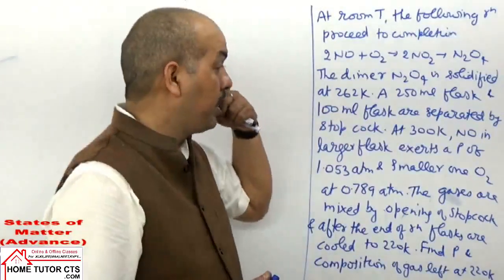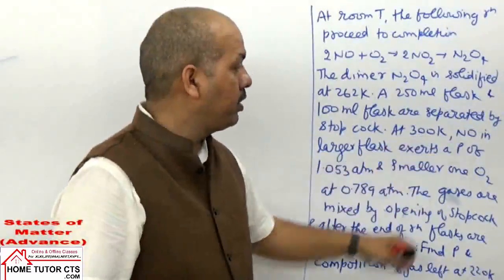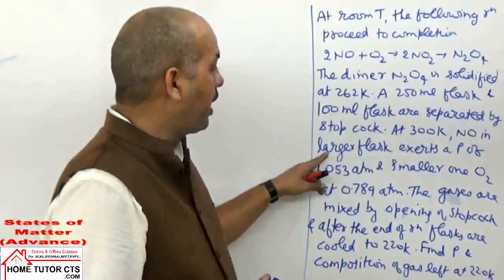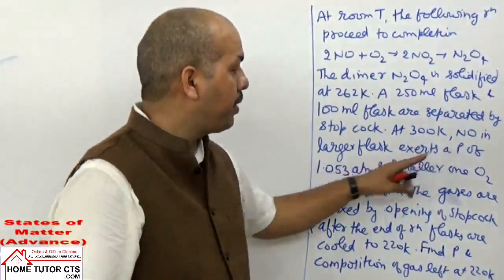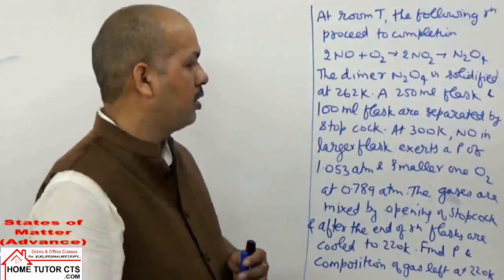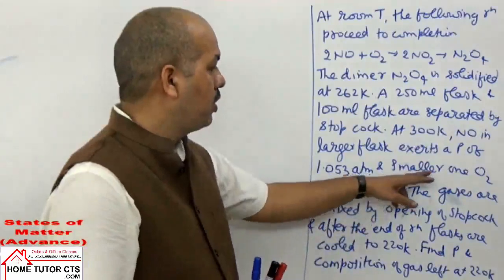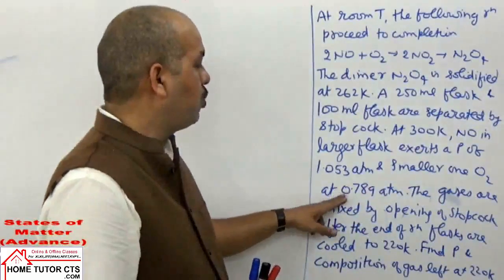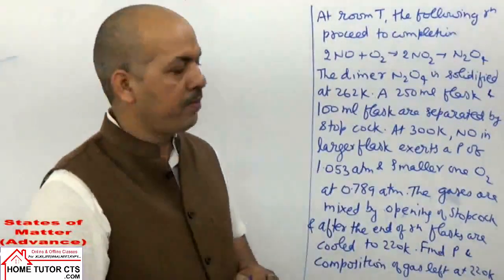At 300 Kelvin, NO in the larger flask exerts a pressure of 1.053 atmosphere, and in the smaller one O2 at 0.789 atmosphere.